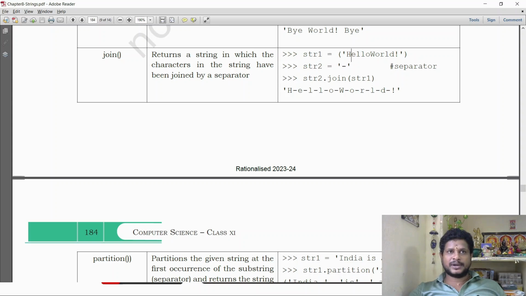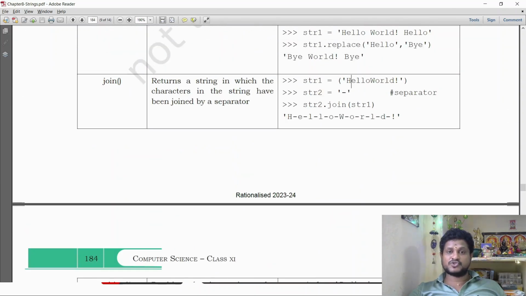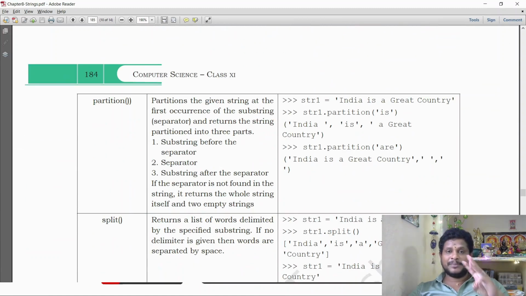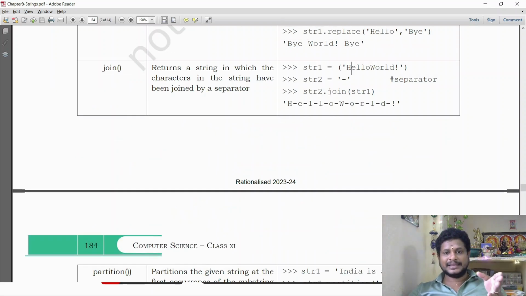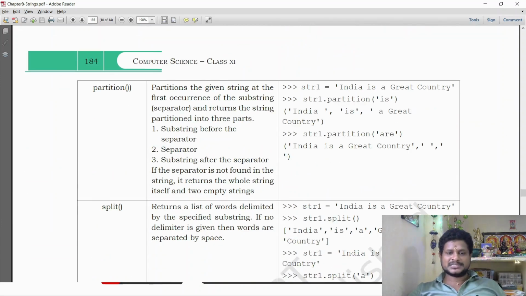So next one, partition. There is a difference between partition and join. In join, it will be joined, but in partition there will be 3 things: substring before the separator, substring after the separator, and the separator. In join, the separator will be joined with each and every character, that is the join function. Partition splits the given string at the first occurrence of the substring and returns the string partitioned into 3 parts.